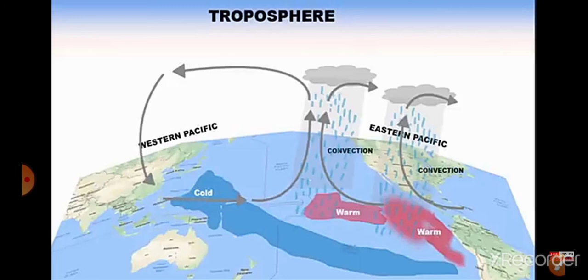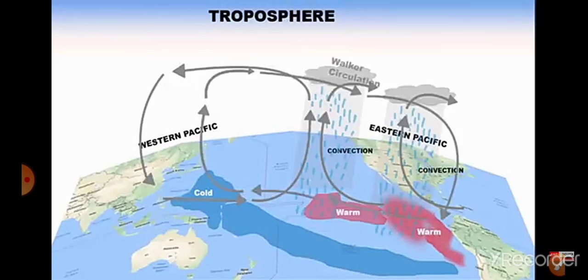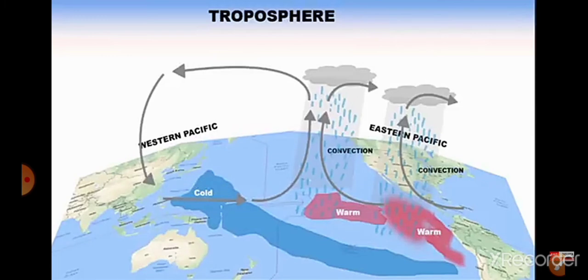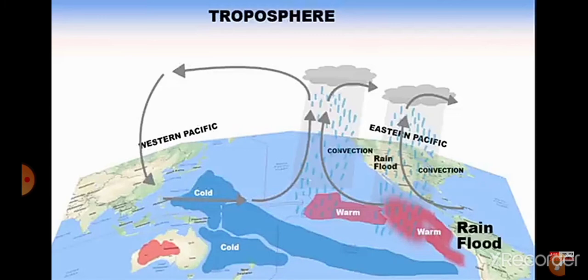What you will notice now is that the Walker circulation that we saw in the neutral phase, that one big looping pattern, is now breaking into two parts. Just look at this loop. As a result, the ocean temperature near Australia is cool and there is no rain, and the inland parts of Australia witness severe drought conditions. But on the other hand, near the Peruvian coast, the warm pool of ocean current brings heavy rain and floods to the American continent. So whenever you hear the word El Nino, immediately think of warm ocean current.